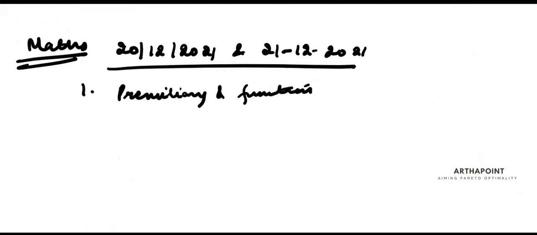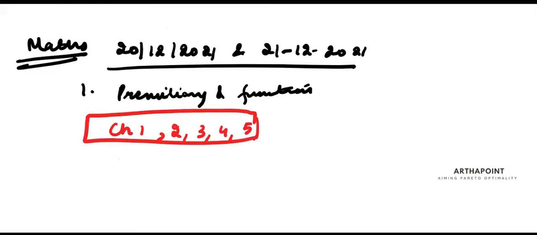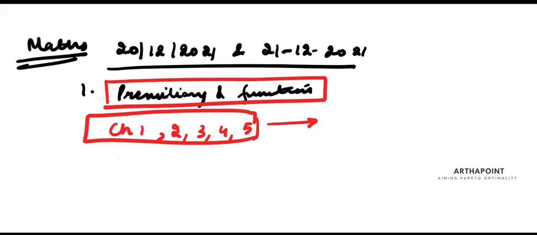This is, if you go to the lectures, chapter 1, 2, 3, 4, 5 of the book. Again, it's there in the maths folder, preliminary and functions. We have covered sets.